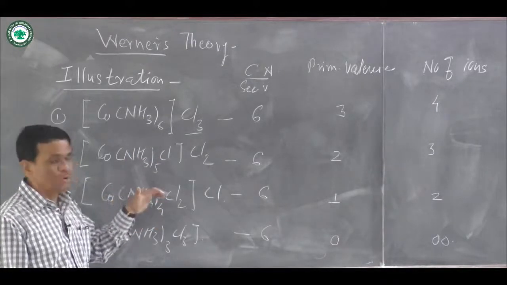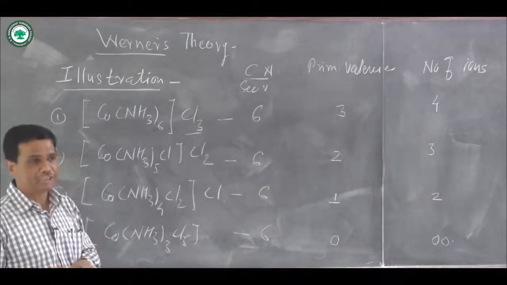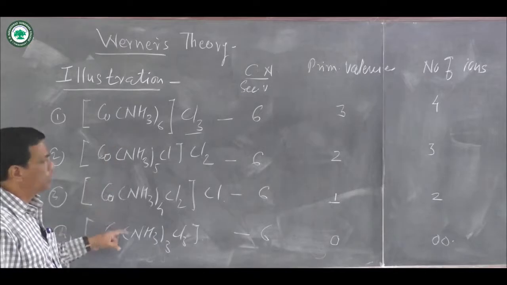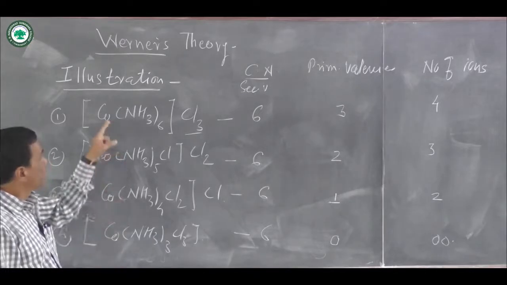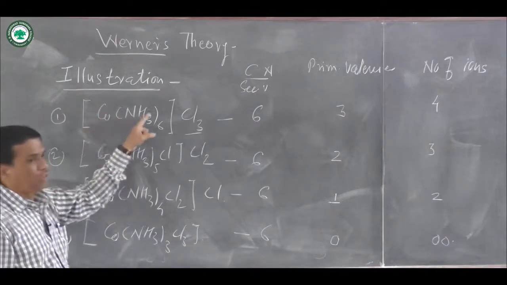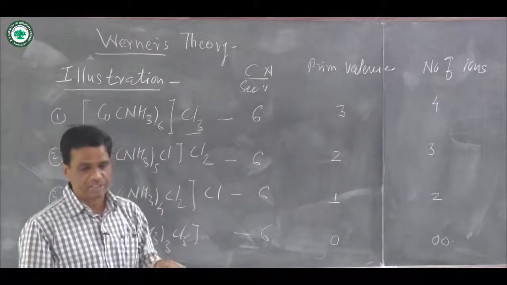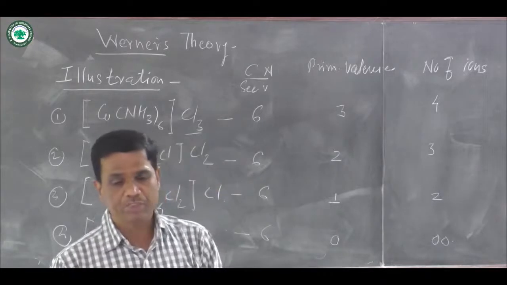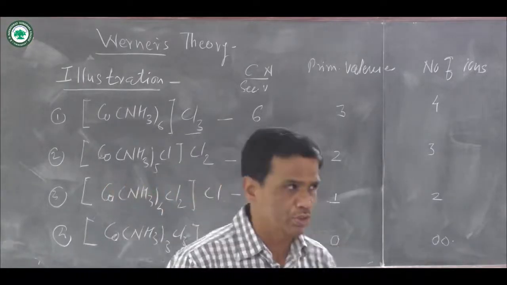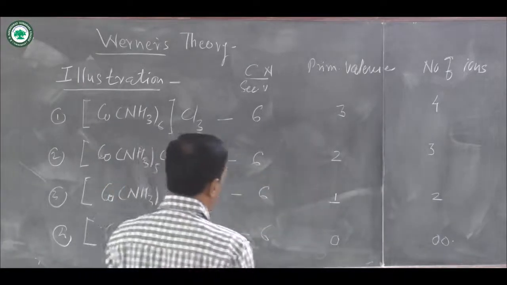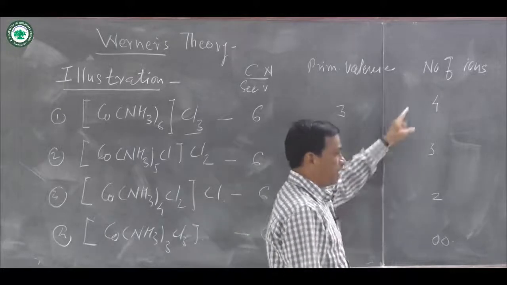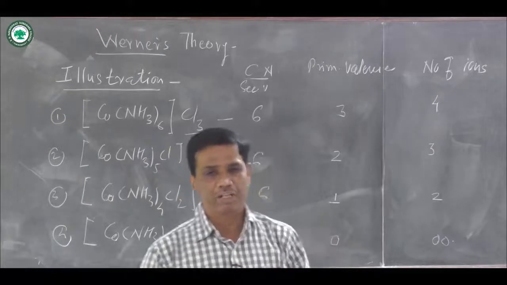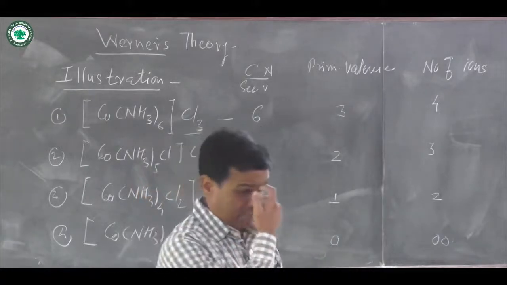It is also known as first pair and second pair of the complex, and on the basis of all these 4 coordination compounds, Werner illustrated how primary and secondary valencies occur in coordination compounds, how secondary valencies are equal to the coordination number, what primary valencies are, and how various ions, meaning the number of ions, are formed by coordination compounds in coordination chemistry.